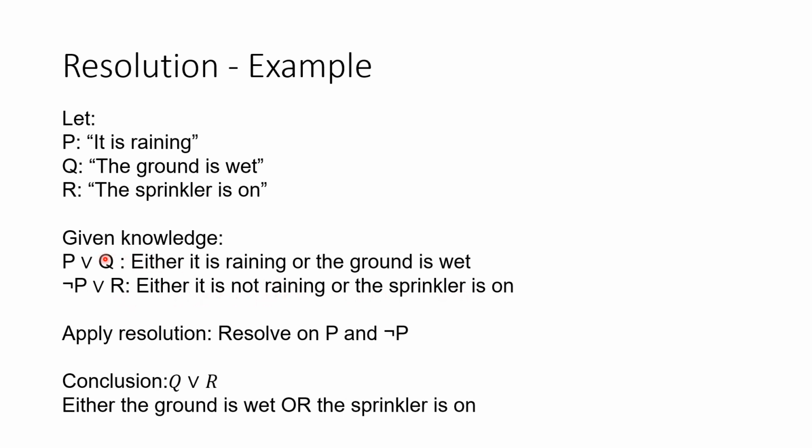So when we are comparing these two sentences, in the first sentence it is given that it is raining, and in the second it is given that it is not raining. So that means apply resolution and these two will cancel each other. They are contradictory, so P and not P will cancel. So we can say that either Q is true or R is true. That means ground is wet or sprinkler is on. So our conclusion will be Q or R is true. So that means either the ground is wet or the sprinkler is on.